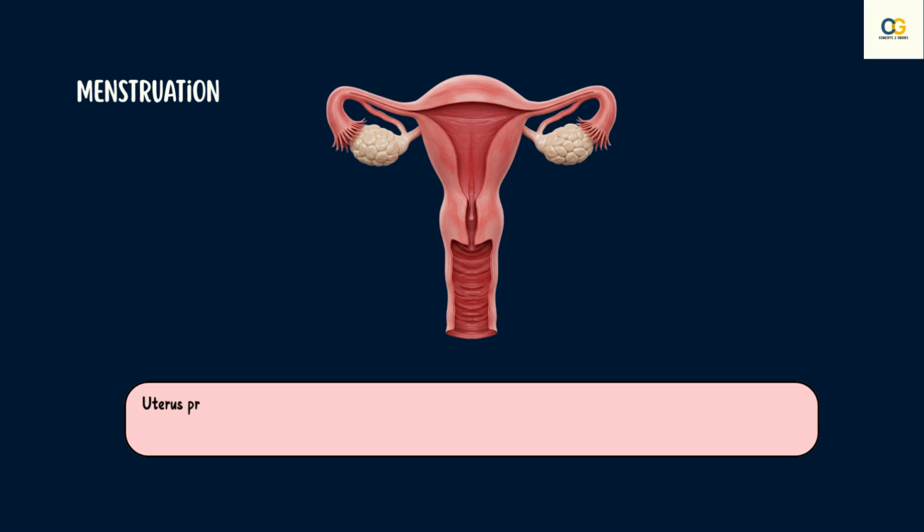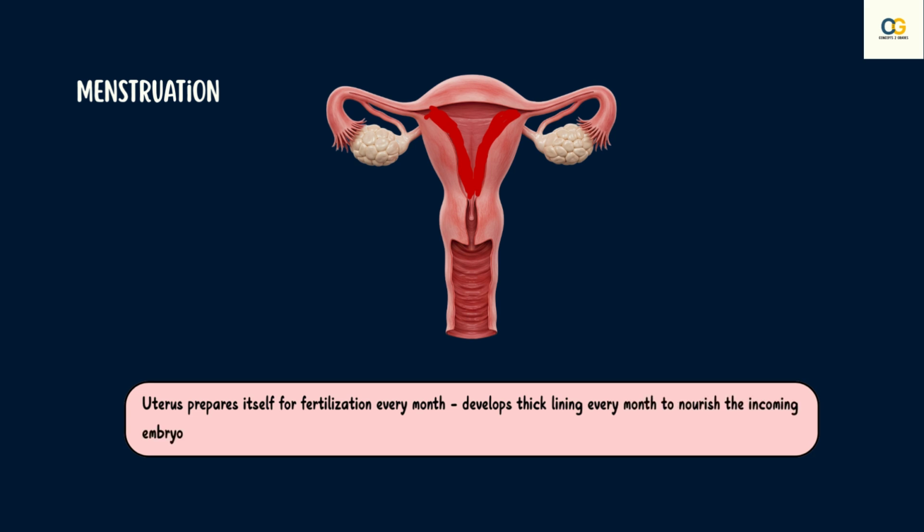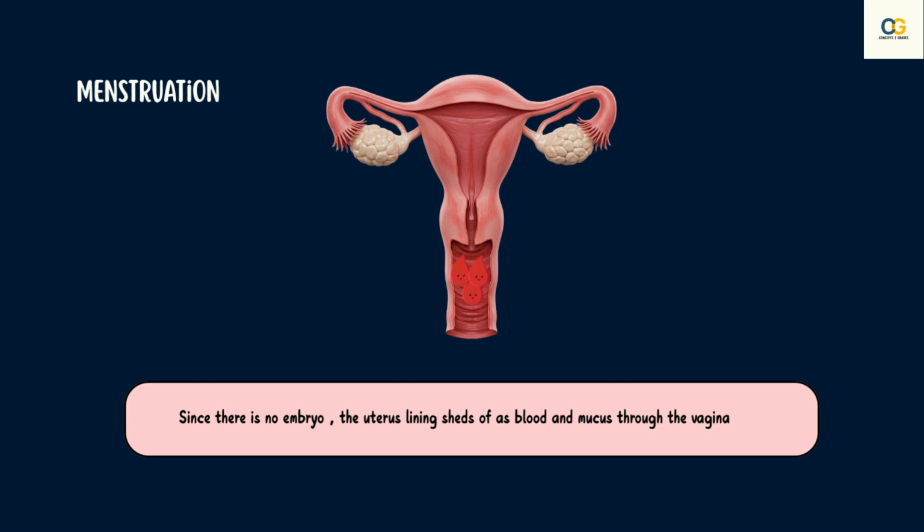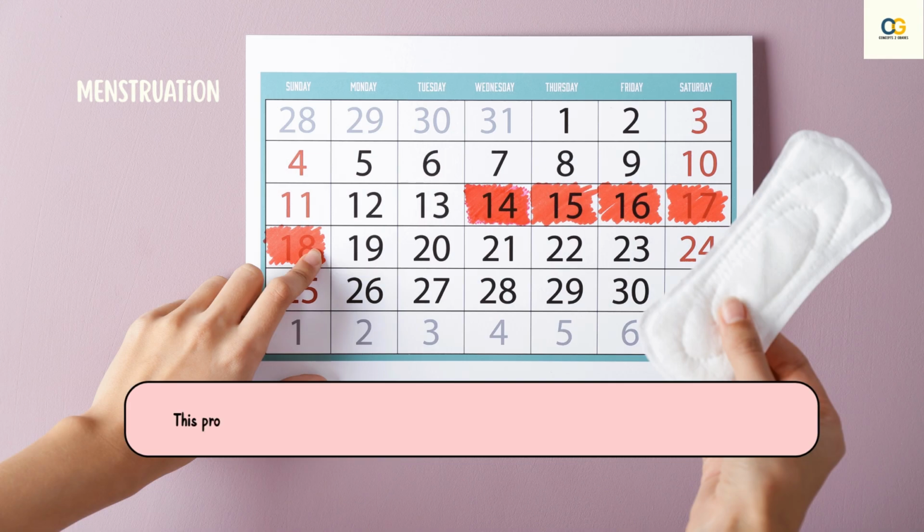Now, since the uterus prepares itself for fertilization every month, that is, develops a thick lining on its wall every month to nourish the incoming embryo, and since there is no embryo, the lining is no longer required. So this lining slowly breaks down and comes out through the vagina as blood and mucus. This cycle takes place roughly every month and is known as menstruation. It lasts for about 2 to 8 days.